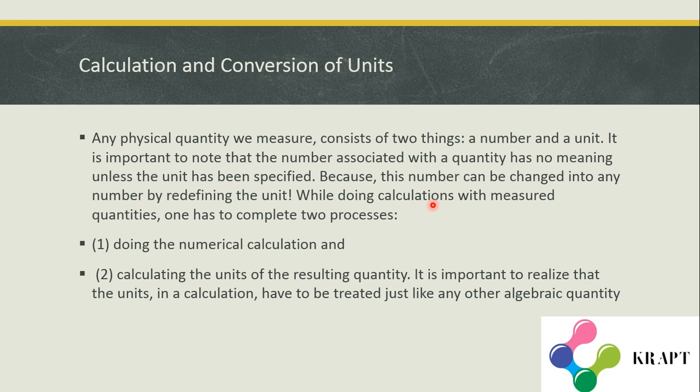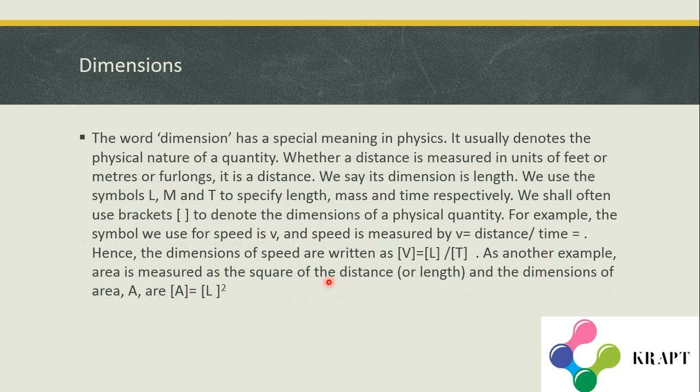While doing calculations with measured quantities, one has to complete two processes: doing the numerical calculation and calculating the units of the resulting quantity. It is important to realize that the units in a calculation have to be treated just like any other algebraic quantity. So if you are converting from kilometer to meter, you should multiply by 1000, and you should write the answer properly in meters.